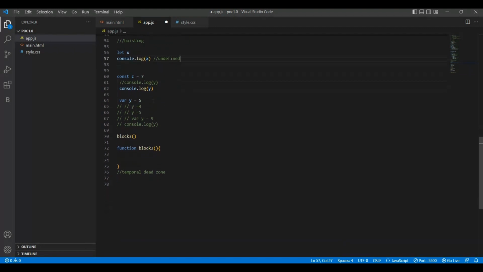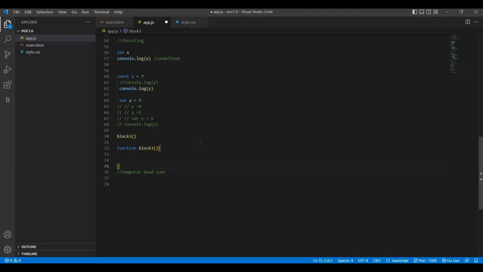Okay, in this var case, it comes under hoisting. Before it is declared, we are printing that variable y. But what is happening here? Whenever we have declared this var y, it comes under hoisting. I explained hoisting before, right?